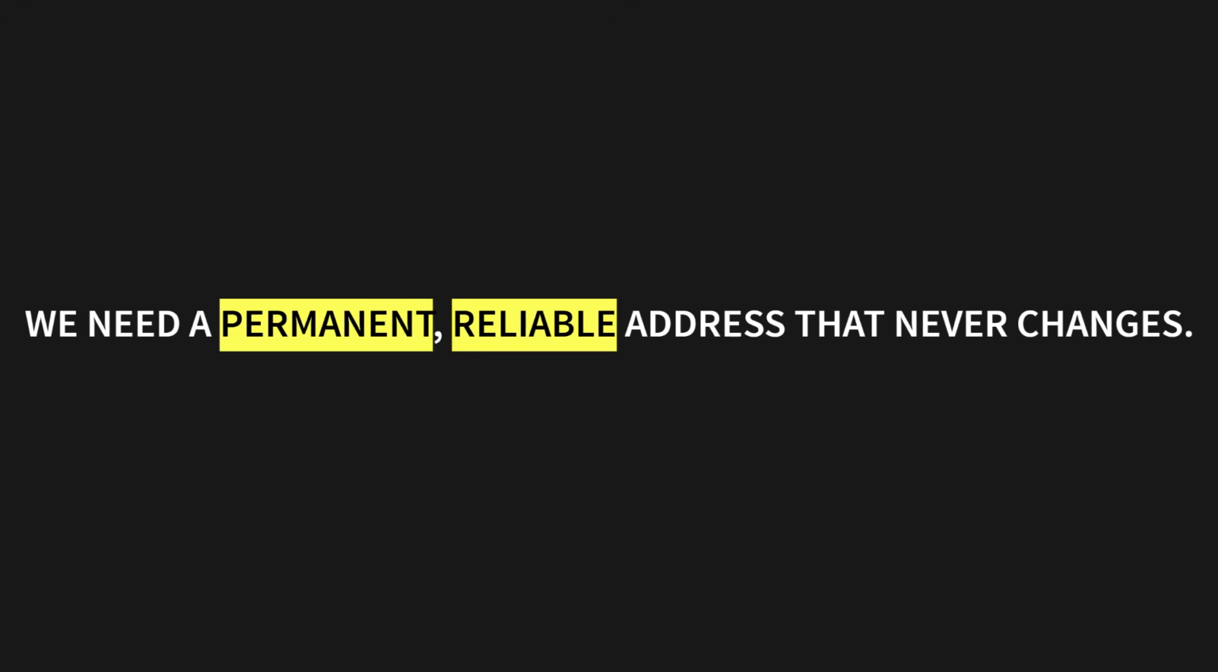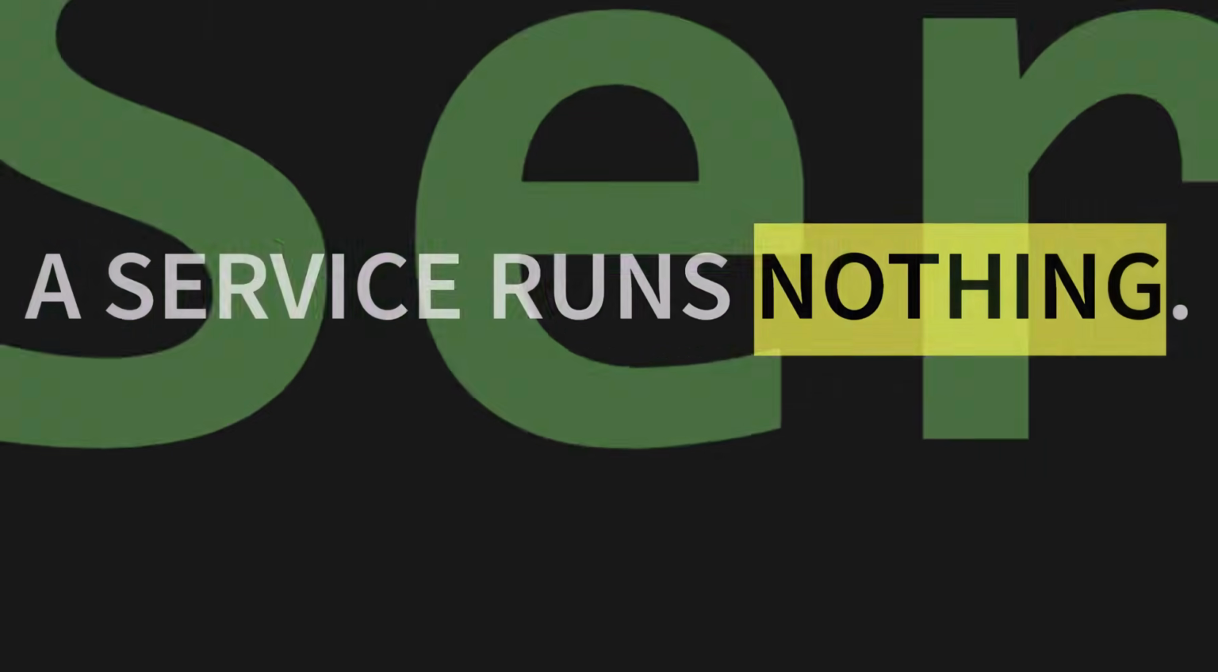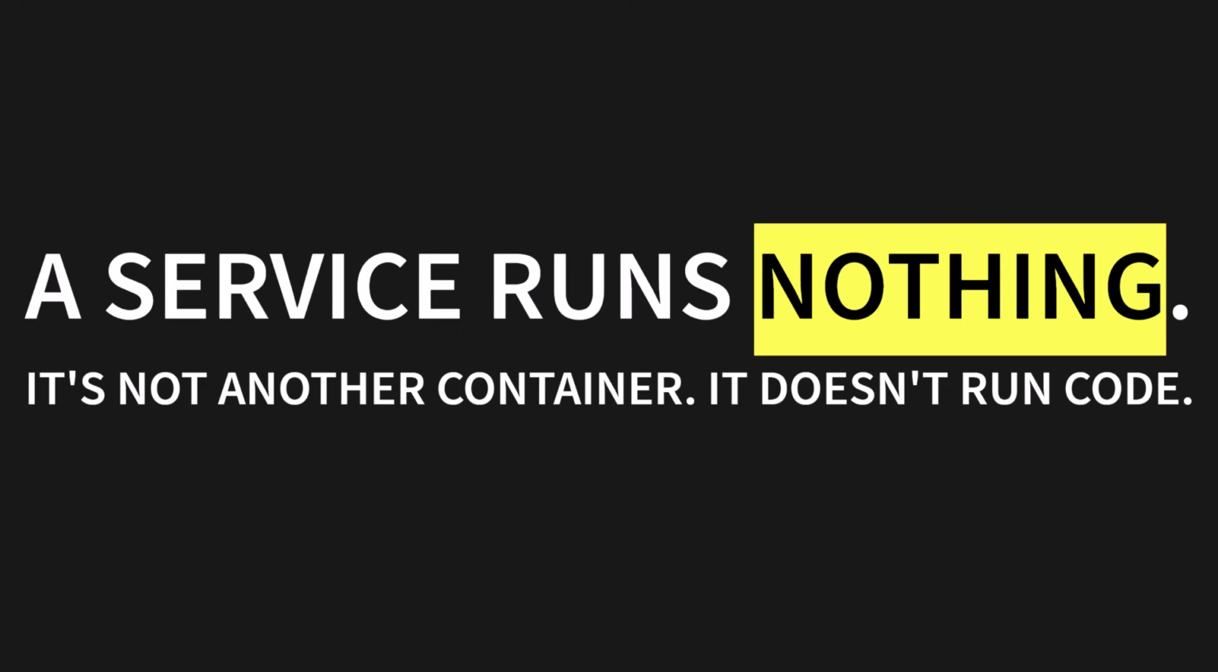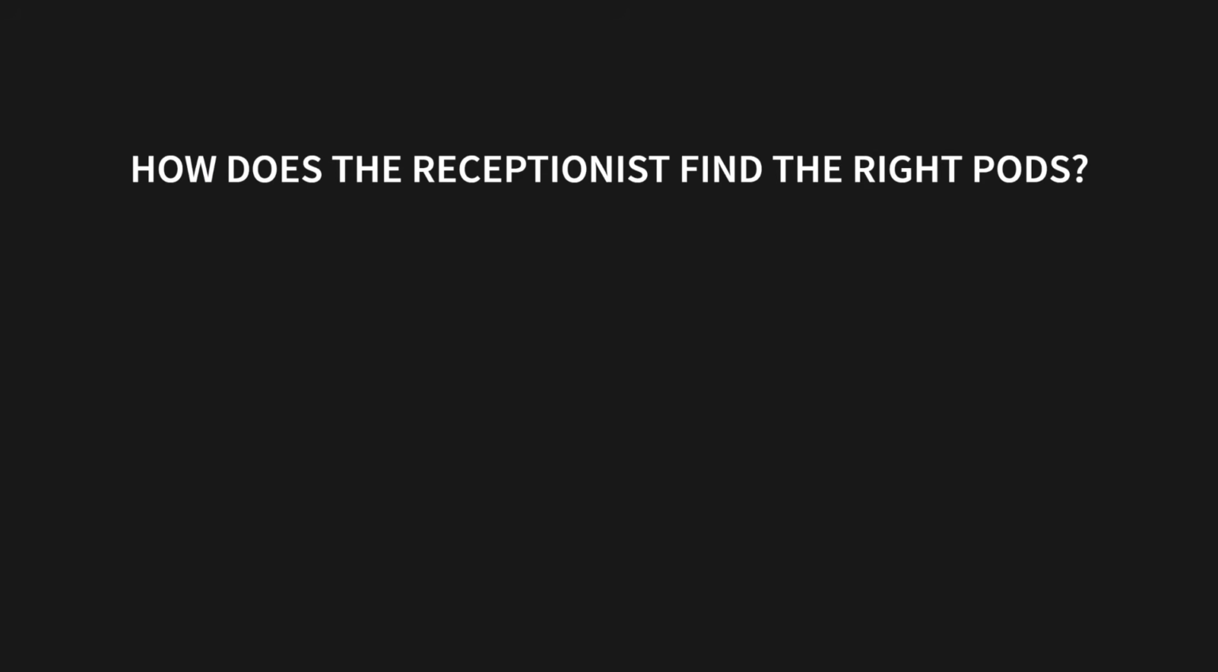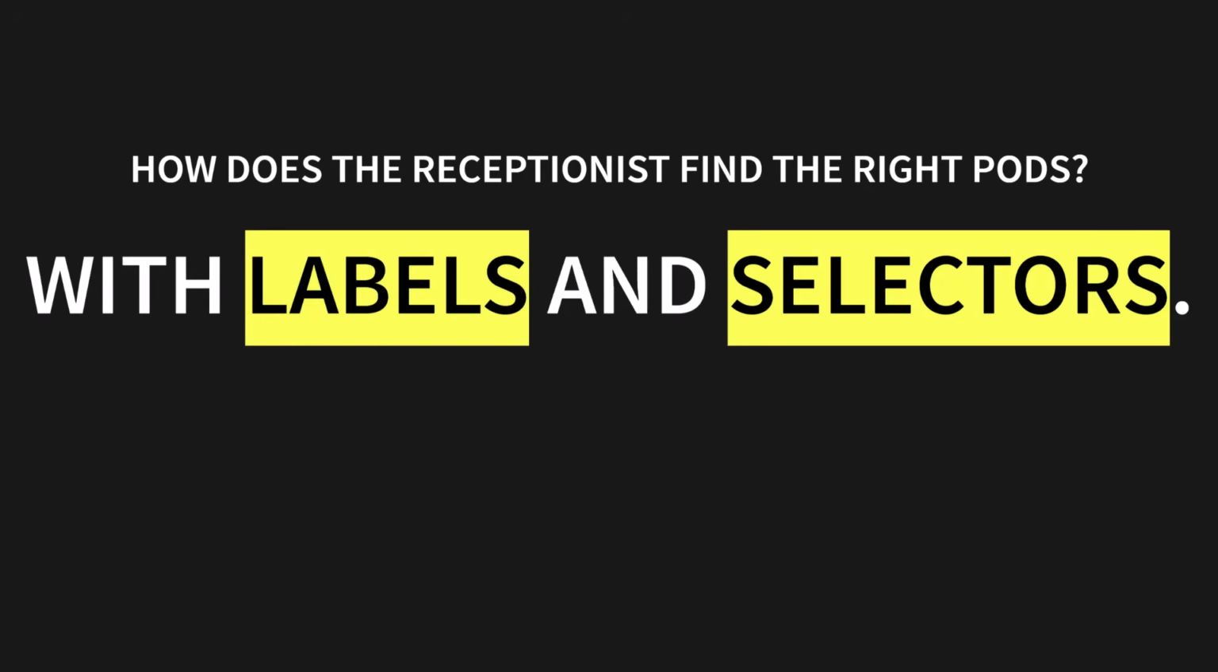So what's the abstraction? The service object. Now a service runs nothing. It's not another container. It doesn't run any of your code. Think of it as a virtual receptionist for your app. Its only job is to direct traffic. So how does the receptionist find the right pods? With labels and selectors. This is the really clever part.